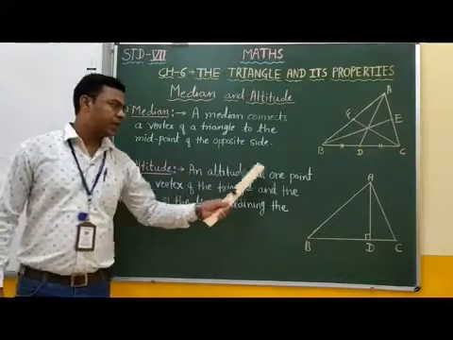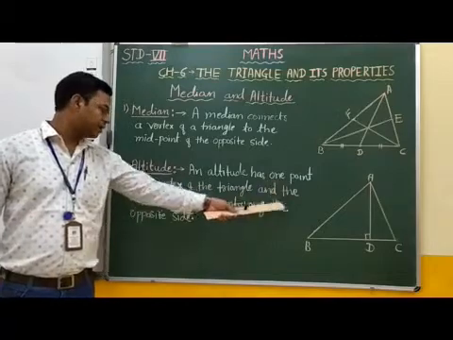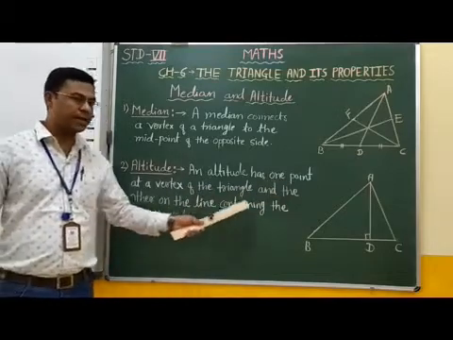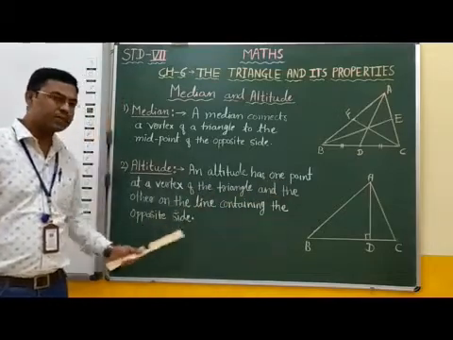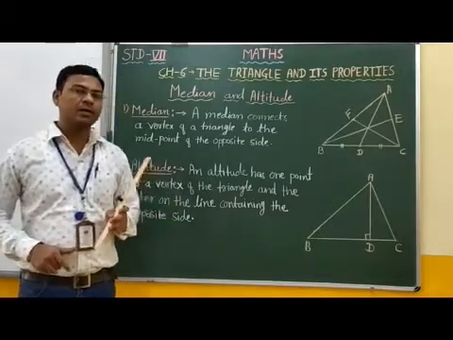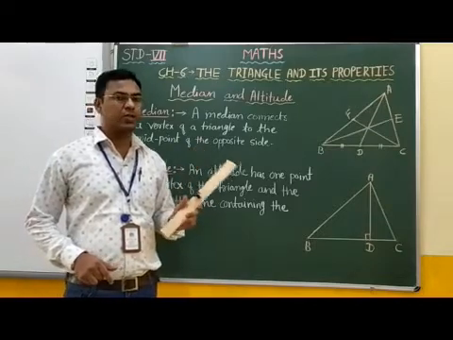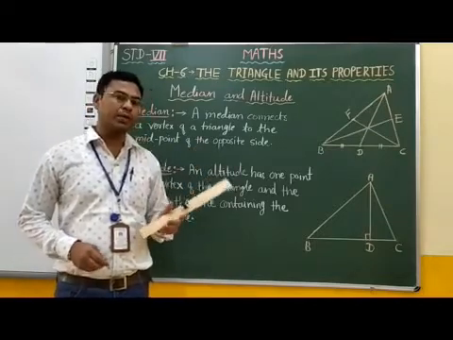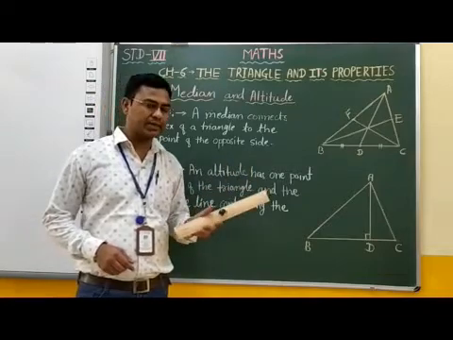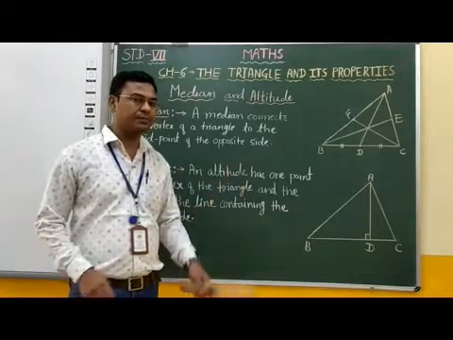An altitude has one point at a vertex of the triangle and the other on the line containing the opposite side. In other words, a perpendicular line segment from the vertex of the triangle to the opposite side of that vertex is called an altitude of the triangle.